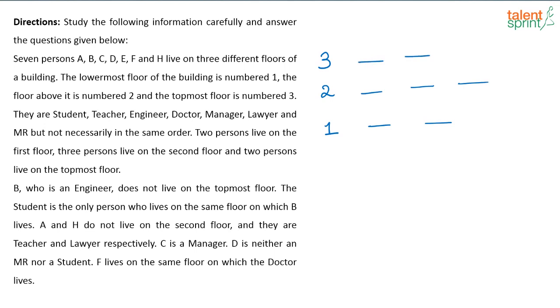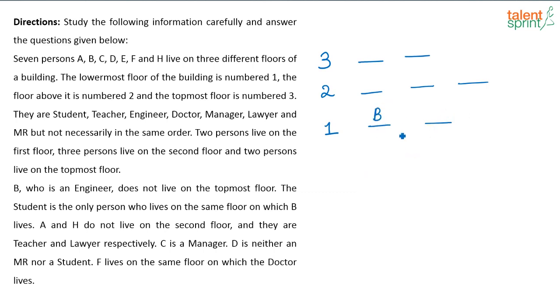B, who is an engineer, does not live on the topmost floor. Okay, so B is not here. So B is either in 1 or 2. Then next it is given that the student is the only person who lives on the same floor on which B lives. So basically B is not in the 3rd floor and B is living in a floor where only 2 people are there, only B and the student. So which floor should B be in? B has to be in the 1st floor.